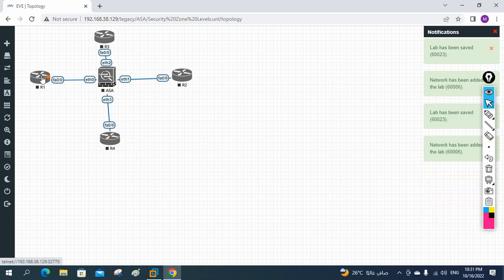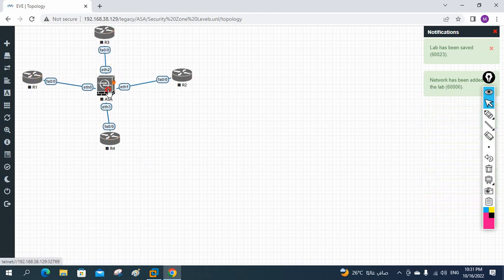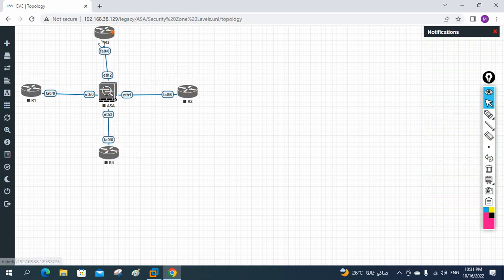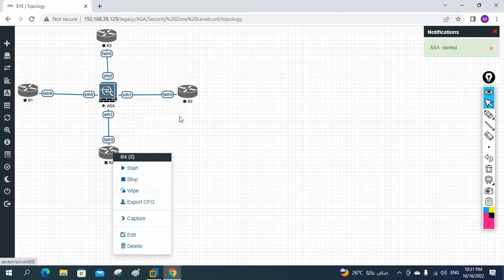Now what I will say here, R1 is in the LAN zone, R2 is in the WAN zone, like this we will say, and R3 and R4 are in the DMZ. Okay, like that I need to define, so we can do the lab and we can play with that one. So this one is okay. Now let me power on the device. Okay, let me power on,